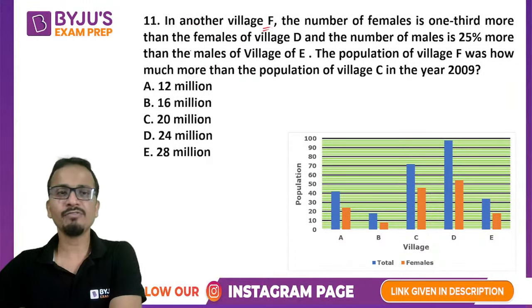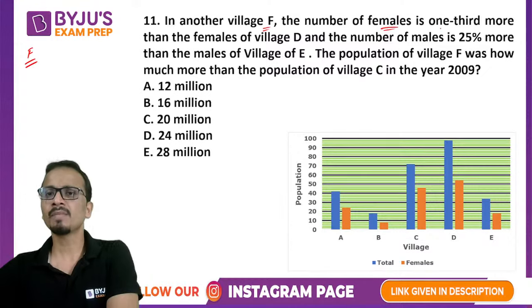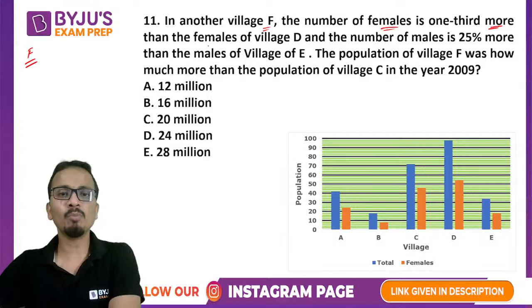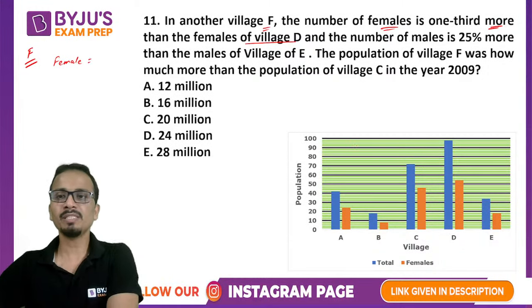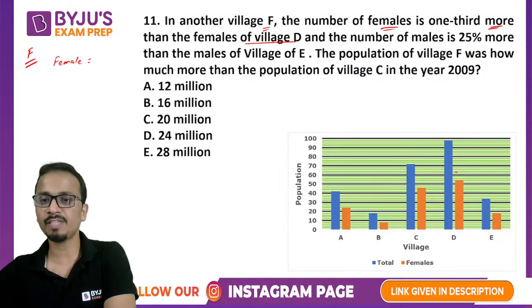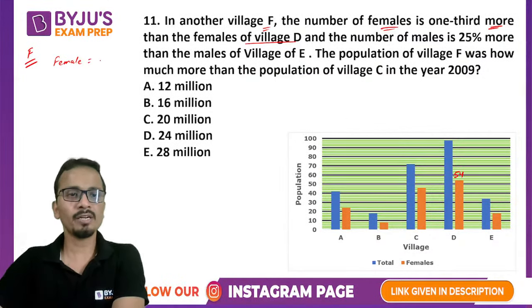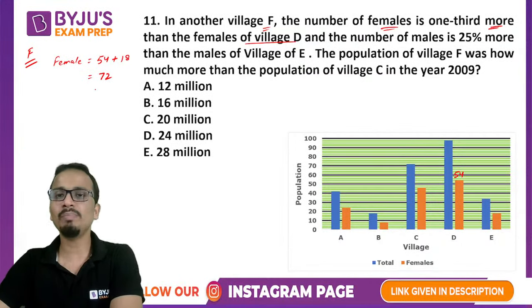In another village F, so we are talking about F now, the number of females is 1/3 more than the females of village D. Important: we are talking about females. The females of village D is 54. So here the number of females will be 54 plus 1/3 of 54, which is 18, and that is 72. So the number of females will be 72.